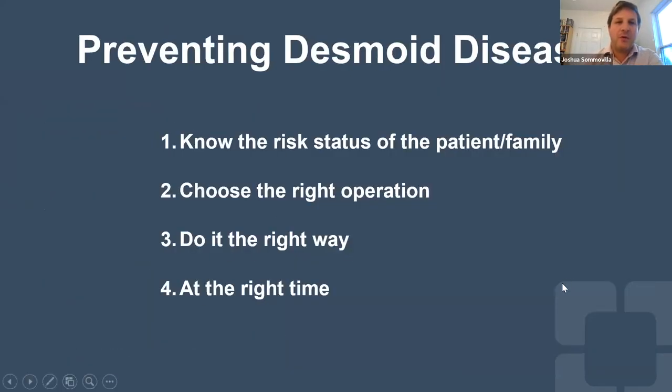So it's really important where we can to prevent desmoid disease. And part of the rationale in preventing desmoids is to know the risks of patients and families. Some people with FAP are at higher risk than others of forming desmoids. We also know that just having surgery is a big risk for desmoid formation. So most FAP patients will develop desmoids after having another surgery, usually a colon operation. And so I'll talk a little bit more later about whether the different operations that we do cause greater or less risk for desmoid formations.